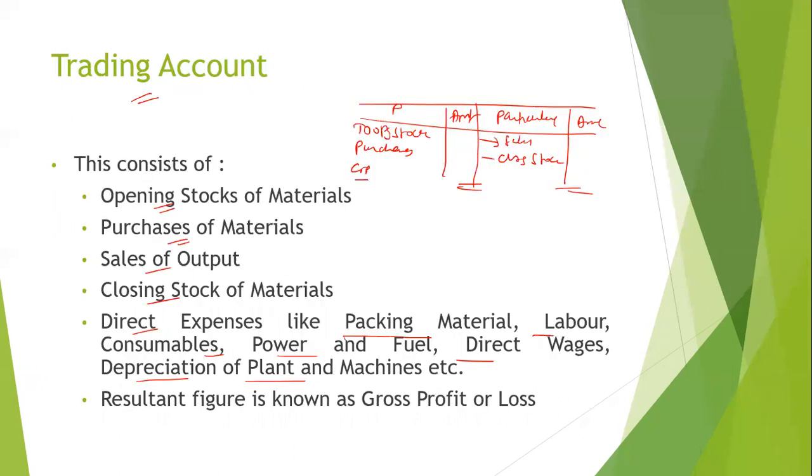Then the gross profit brought down, carried down, say for X amount, comes here. This is the gross profit carried down, and so this is trading and this is the P&L account.